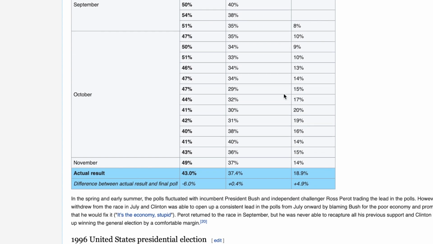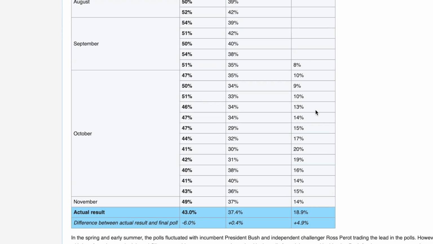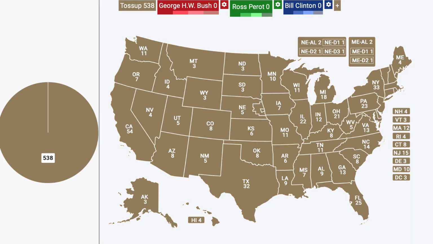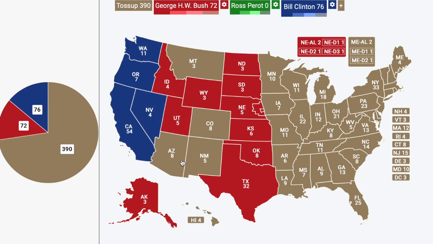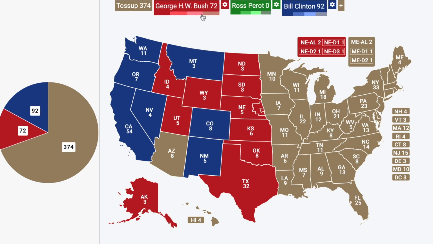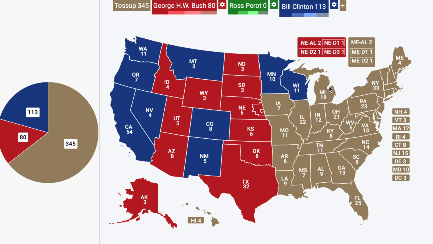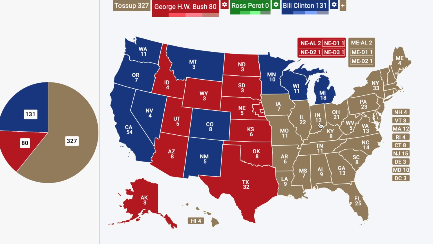But basically, when he rejoined, he had lost a big chunk of his support just from dropping out, and there were other things that happened that hurt his candidacy. But I think if he had stayed in the race and never dropped out, he would have done a lot better. I'm going to be filling in the electoral map according to this scenario. But starting off here, I'm just going to fill in what happened in our timeline, where Ross Perot dropped out of the race, and then he tried to rejoin, but he'd lost a lot of support by the time he tried to do that. So I'm going to start off, though, filling in what happened in our timeline.